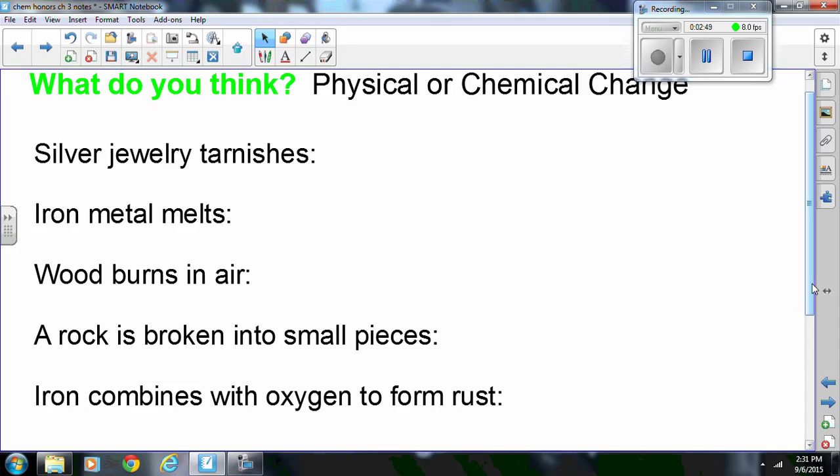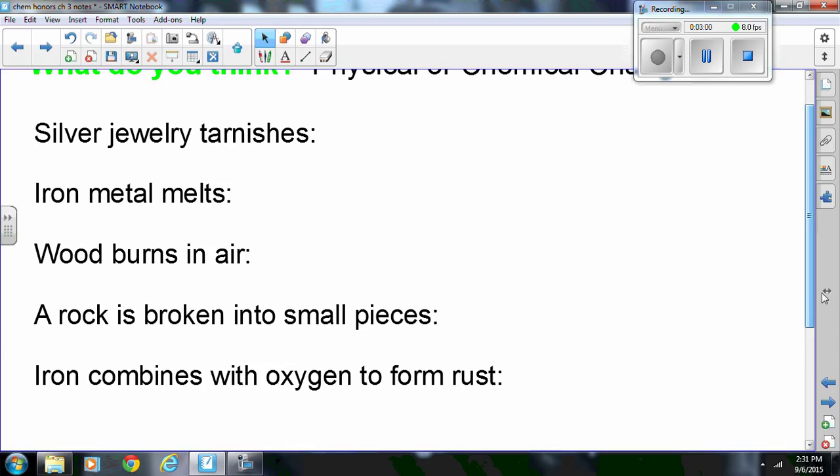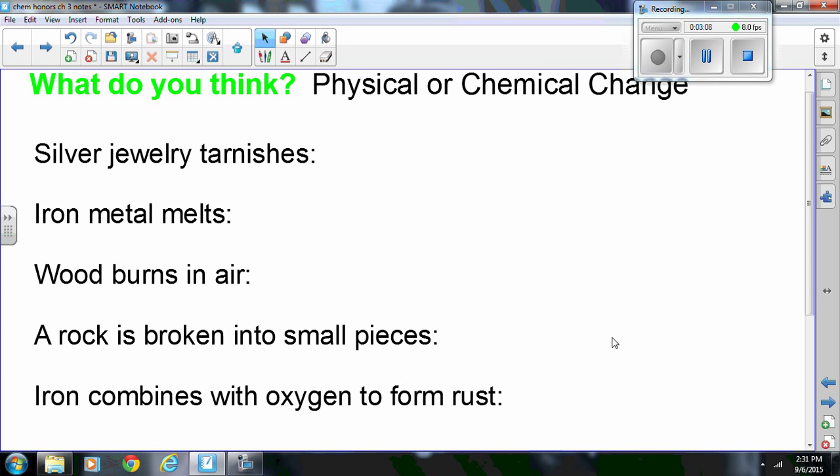A rock broken into smaller pieces, that is physical because you just have the rock in smaller pieces, it's still rock. Iron combining with oxygen to form rust, you now have rust being formed from oxygen and iron, so that is a new product from the two reactants that you started with. So that is a chemical change.